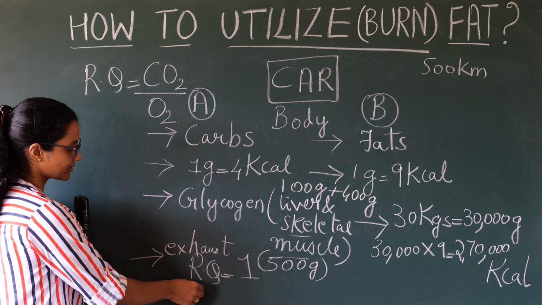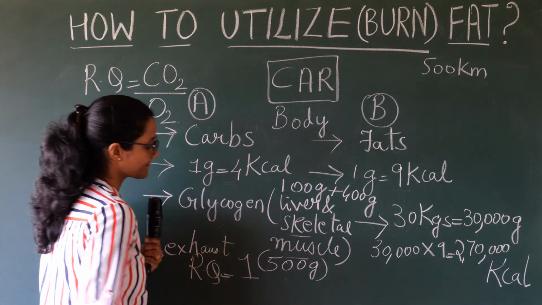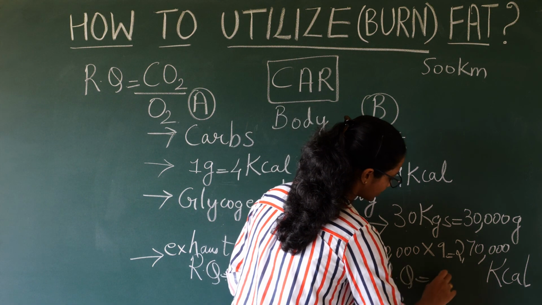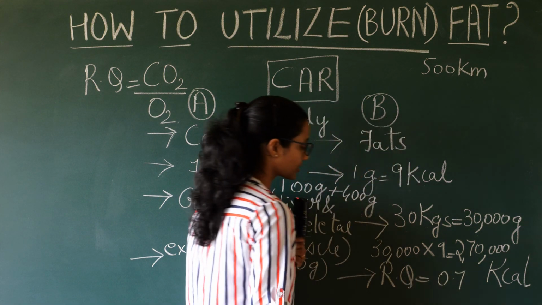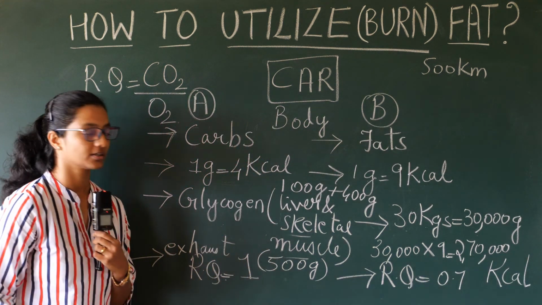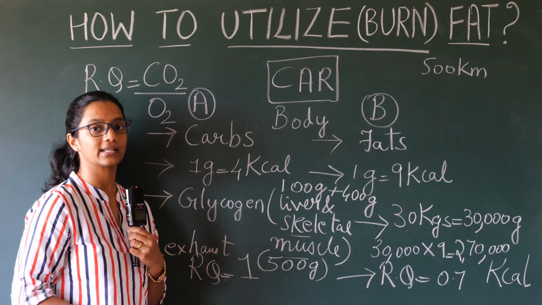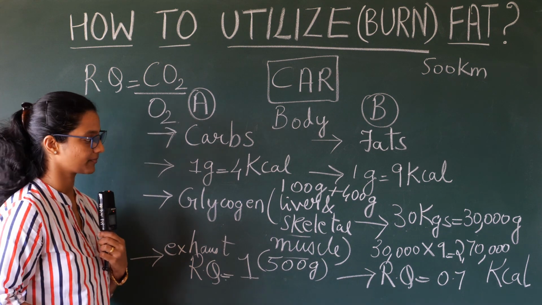With carbohydrates, the RQ value is 1, and with fats, the RQ value is 0.7, which means that you're taking in oxygen and you're giving out less amount of carbon dioxide.